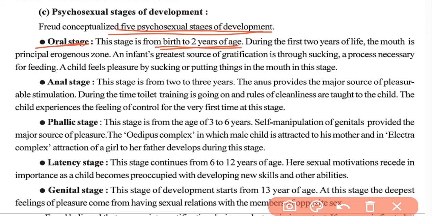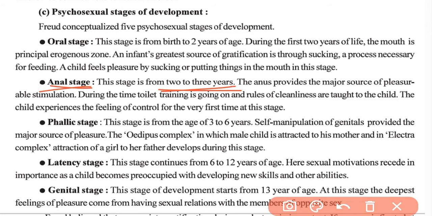During these 2 years of life, the mouth is the principal erogenous zone. Because of the mouth, the infant feels the greatest pleasure through sucking and keeping things in the mouth. You must have seen that a child feels pleasure by sucking and putting things in the mouth during this stage. Okay. Then comes the anal stage. This stage starts from 2 to 3 years.